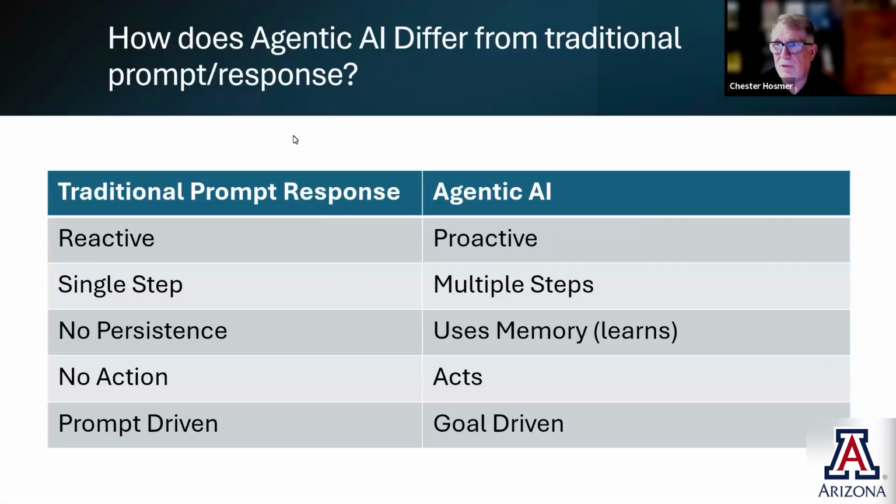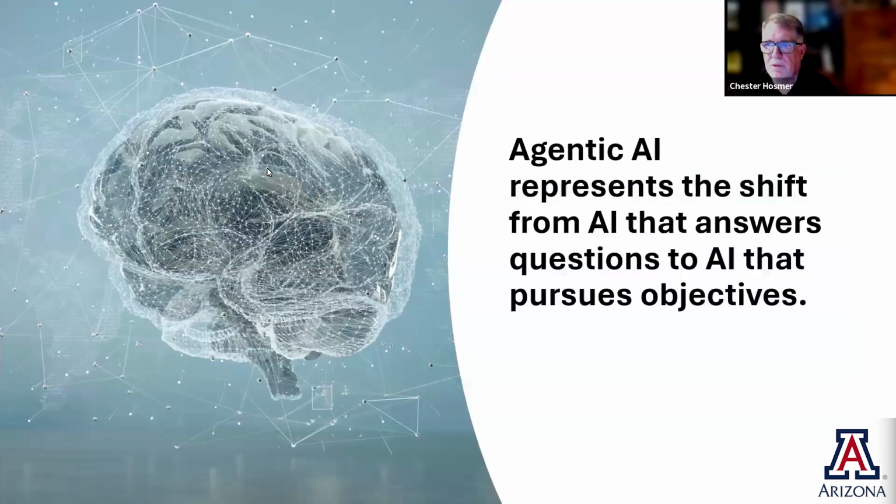So what's the difference between traditional prompt response and agentic AI? Traditional prompt response is reactive. Agentic AI is proactive. Prompt response is single step. Agentic AI is multiple step. There's no persistence in typical prompt response, but Agentic AI uses memory and learns and takes that into account as it moves forward. Prompt response doesn't really take action, but Agentic AI can act. And traditional prompt response is prompt driven, and Agentic AI is goal driven. We'll talk about what that means as we start to build those statements.